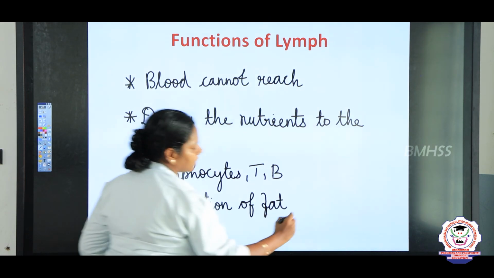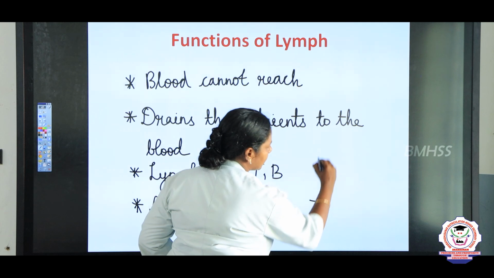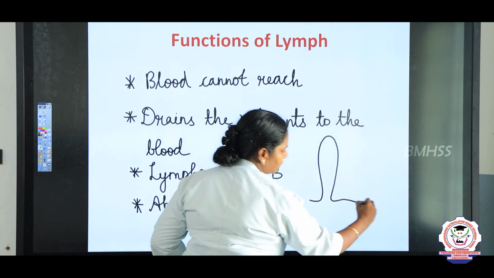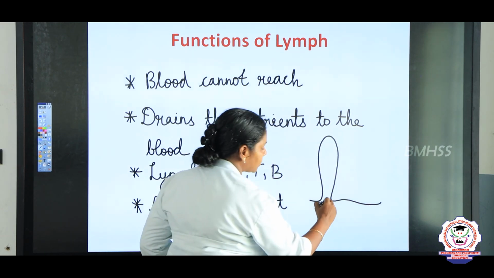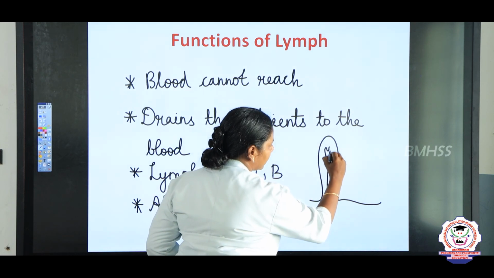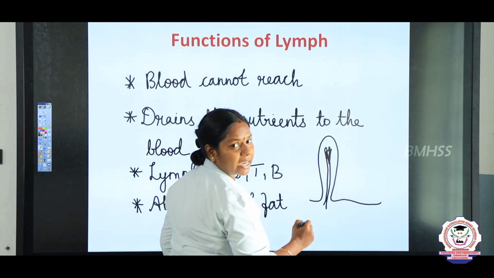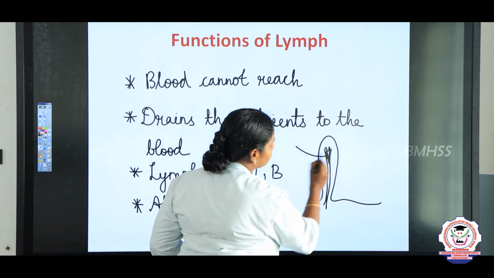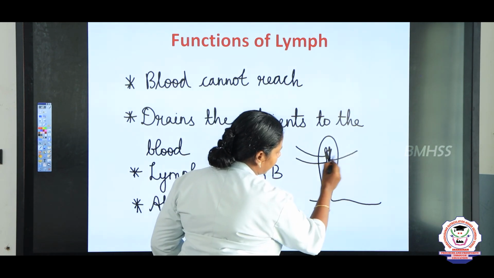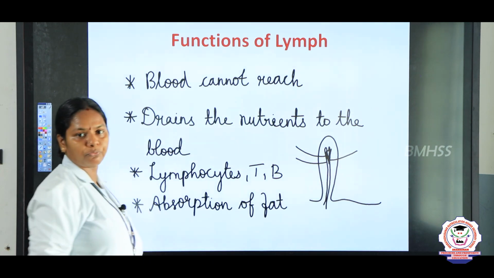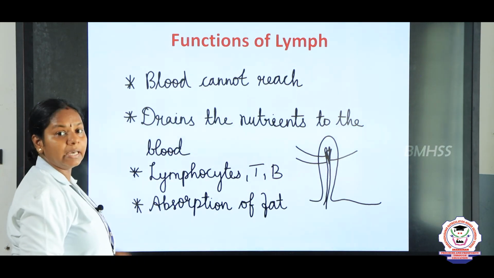For example, in the small intestine you can see the absorbing units called villi, right? And the villi possess a lymph duct in the middle, like this. What is the function of this lymph duct? It absorbs the excess fats from the intestine. So absorption of fat is a function of the lymph.